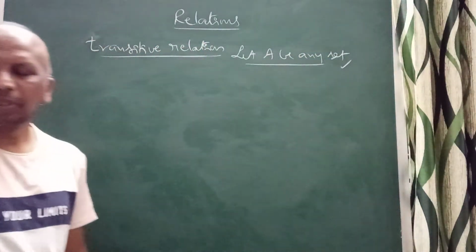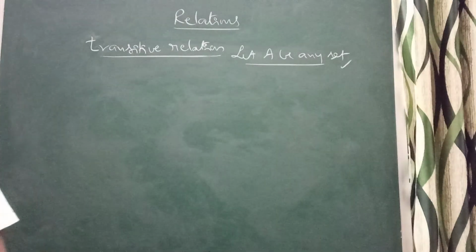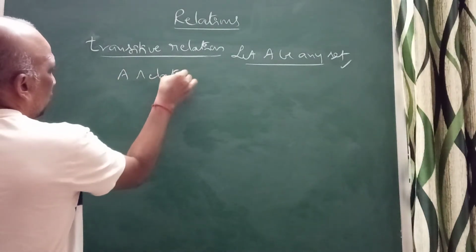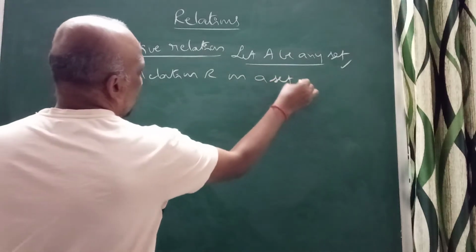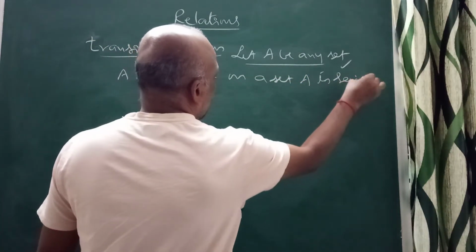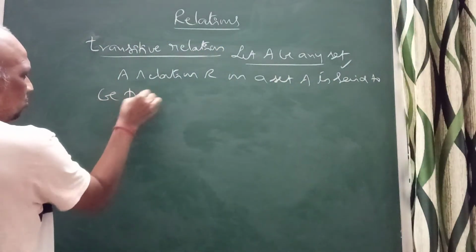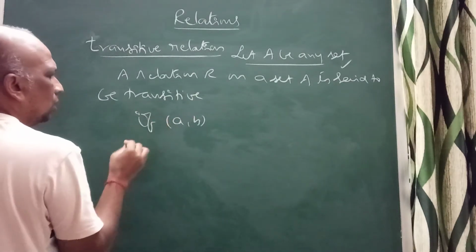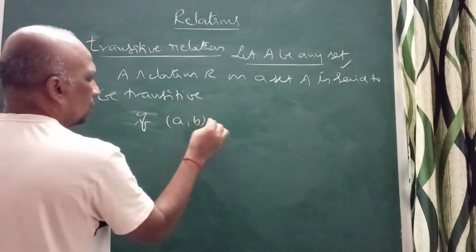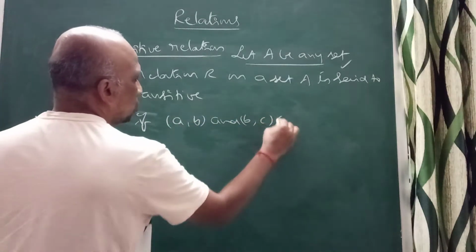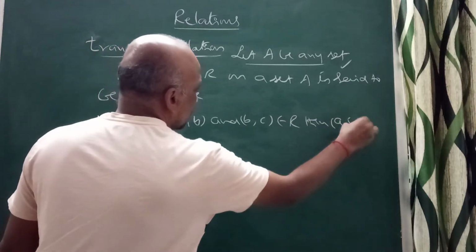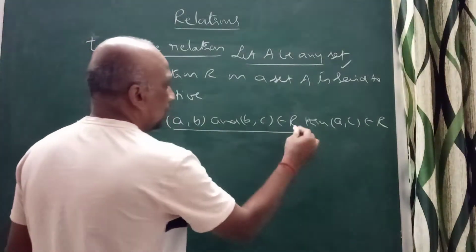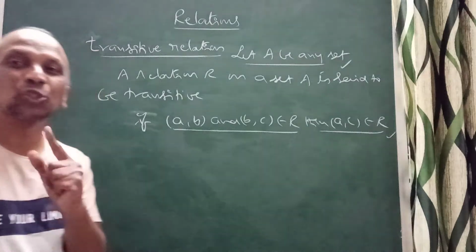A relation R on a set A is said to be transitive if (a,b) and (b,c) belong to R, then (a,c) belongs to R. So when they talk about transitive, if (a,b) and (b,c) belong to R, then (a,c) belongs to R.